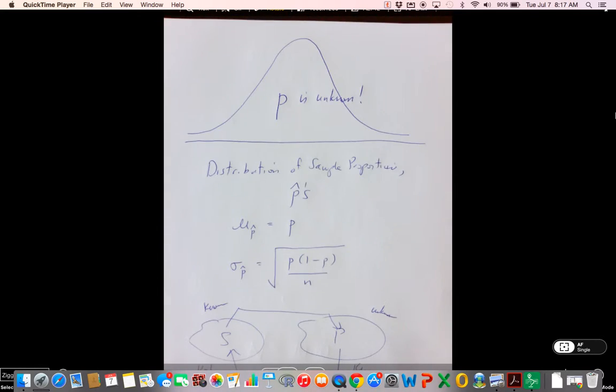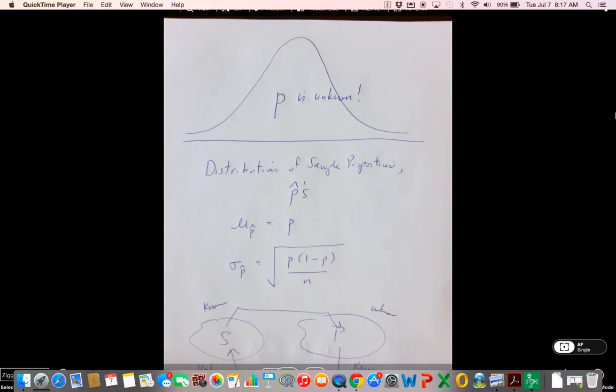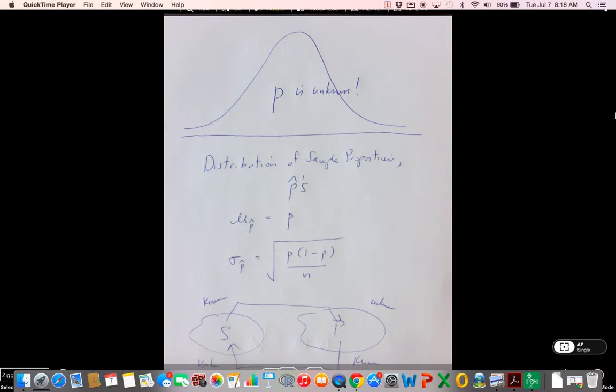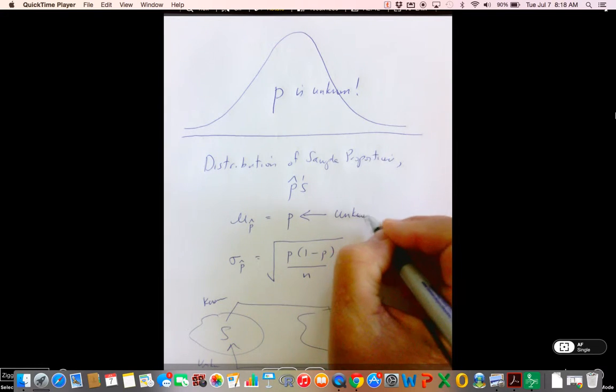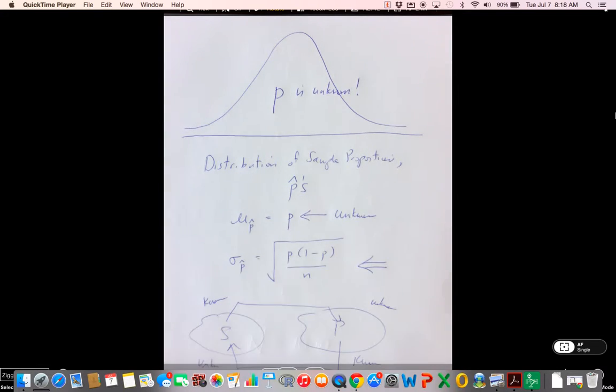P is unknown. The percentage of adult Americans who support the Supreme Court decision for same-sex marriage is unknown. I don't know it. You don't know it. You can go out and look at all the reports that you want to look at. You still don't know it, but you can get an estimate of it.